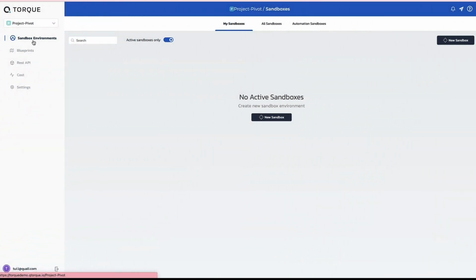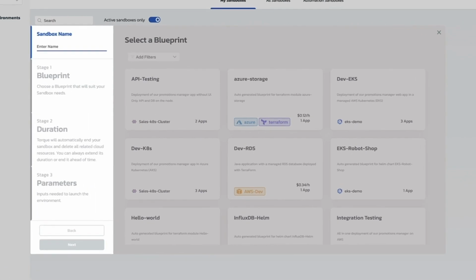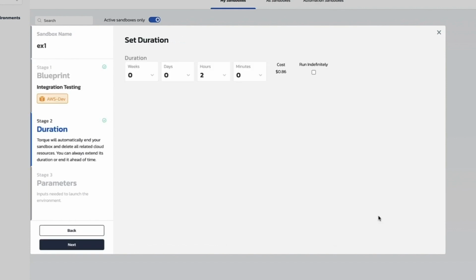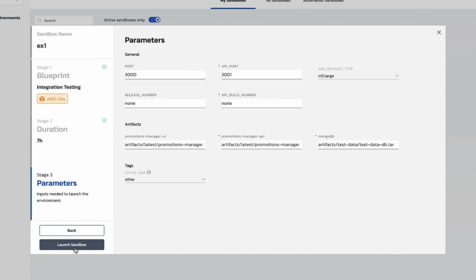Let me show you how Torq saves on cost. Check this demo out. We're going to talk about cost savings. And to do that, I'm going to start by launching a sandbox. This will represent maybe how you will launch an environment just regularly. We make it easy and it's automated. I select a blueprint and now let's say I want to run this, I don't know, for 7 hours, okay? And you can see it's a nice cost estimate, and these are real costs based on historical costs that we've gathered. I'm going to hit next.